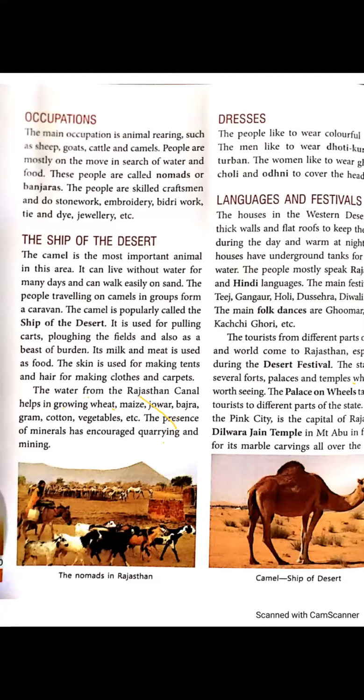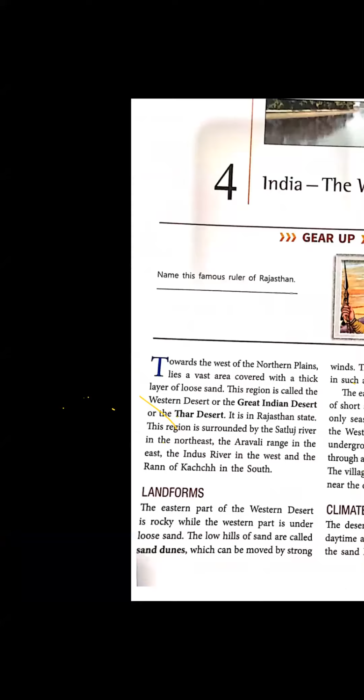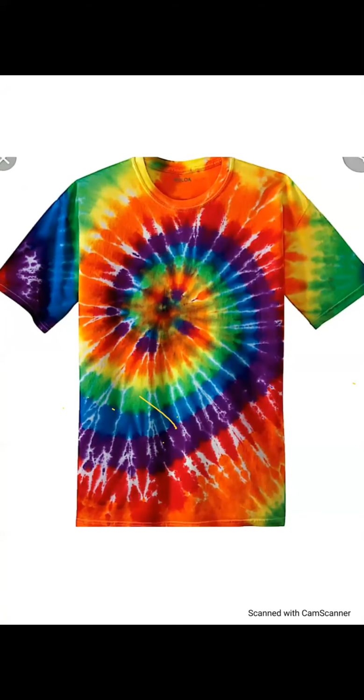The people are skilled. Skilled means they are perfect, they are good. As craftsmen, they do stonework, embroidery, beadwork, tie and dye, and jewelry. Let me show you some of the pictures of beadwork, stonework. This is tie and dye, which is very famous in Rajasthan.